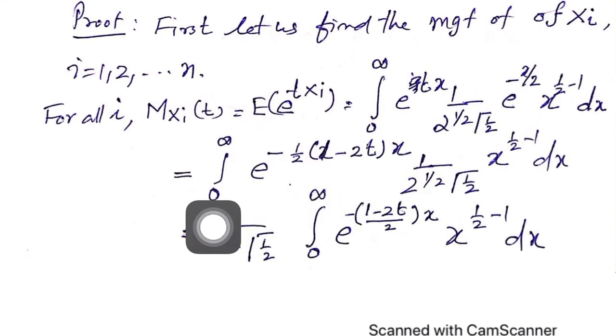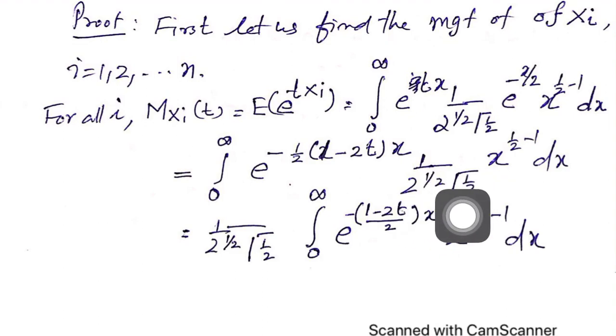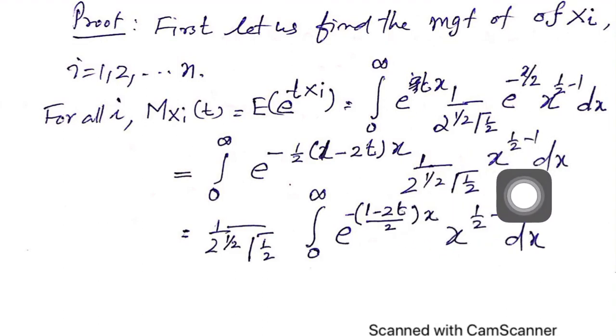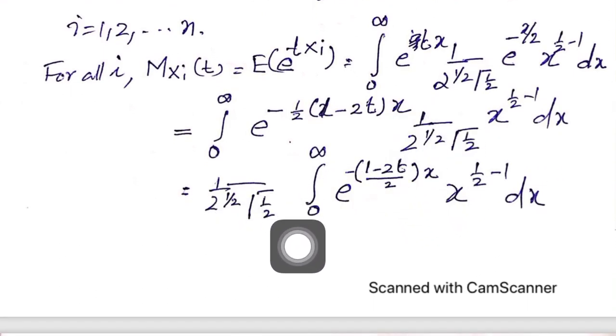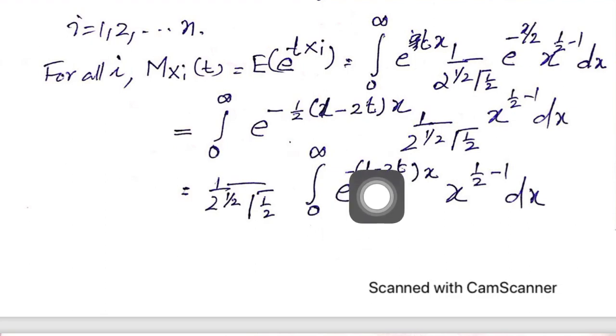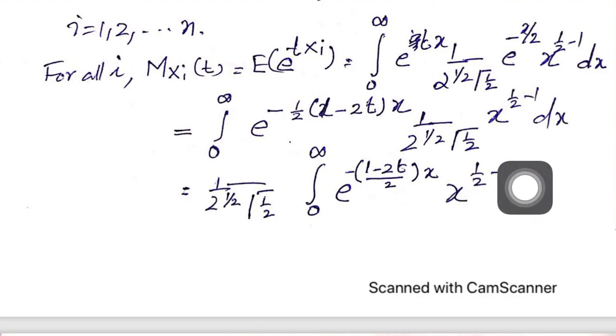You can write it as the integral from 0 to infinity of e to the power of minus 1 by 2 into (1 minus 2t) x, into 1 by 2 to the power of 1 by 2, gamma 1 by 2, x to the power of 1 by 2 minus 1, dx. You can take the constant outside the integration, then the integral becomes 0 to infinity e to the power of minus (1 minus 2t) by 2 x, into x to the power of 1 by 2 minus 1.